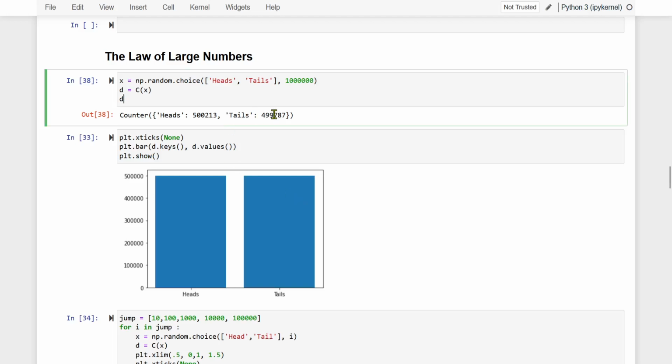Hi guys, let us recall the video on the law of large numbers. We did see in that video how if we flip a coin several thousand times, we would get 50% of the times heads and 50% of the times tails.